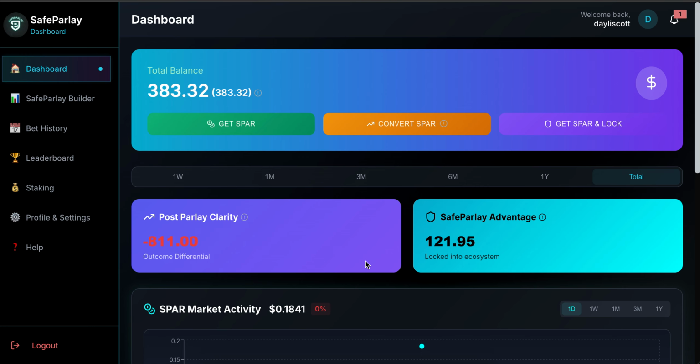This is the dashboard for the SafeParlay platform, which should be launching tentatively April 2026. I'll be getting you guys a date as soon as we actually come up with one, and we will come up with one once we run all the tests. We make sure this thing runs without a hitch. That way you guys can get the best experience from the SafeParlay platform.